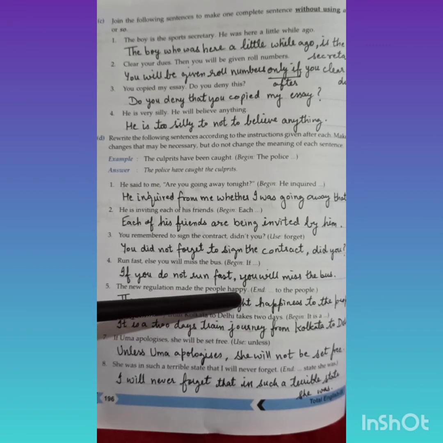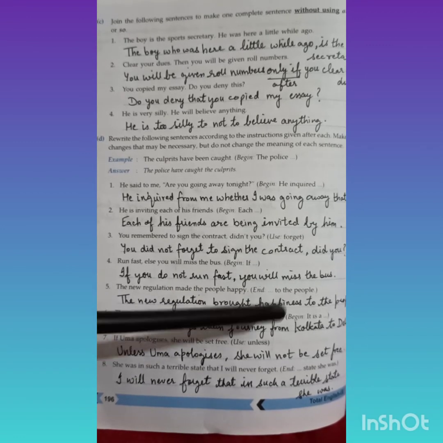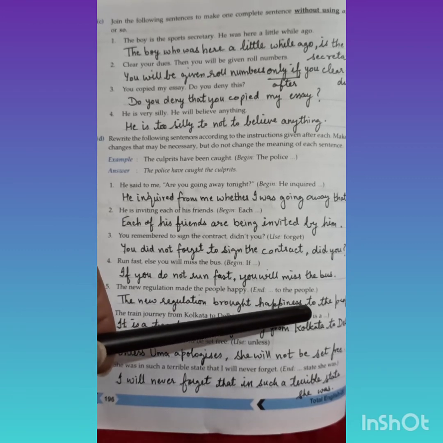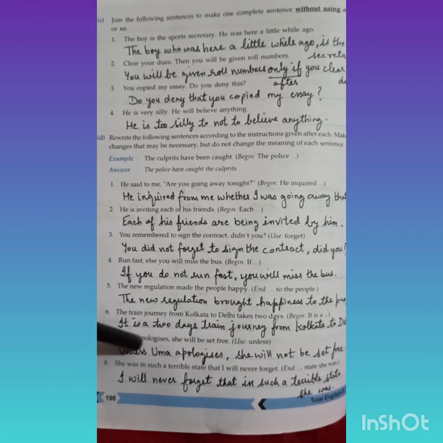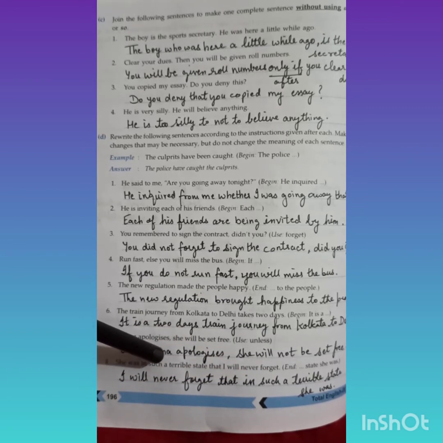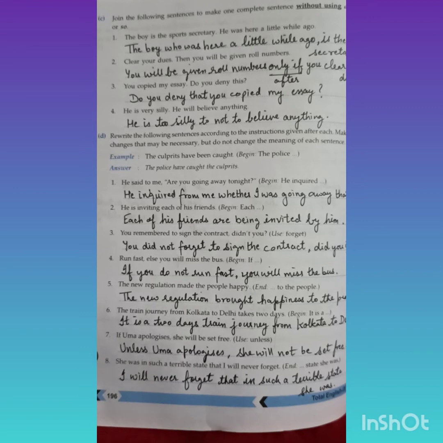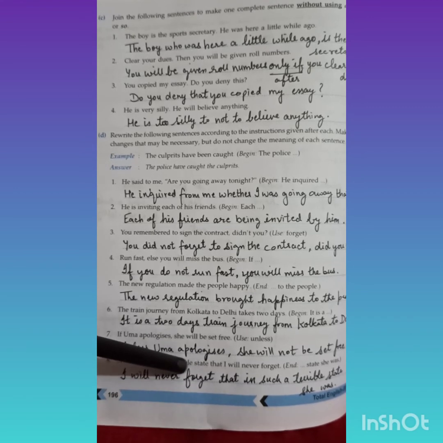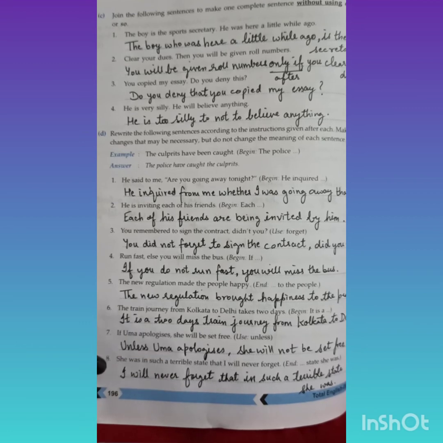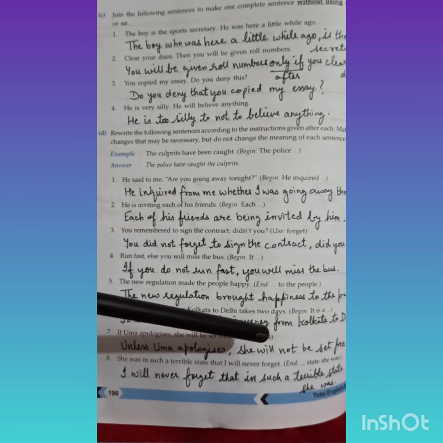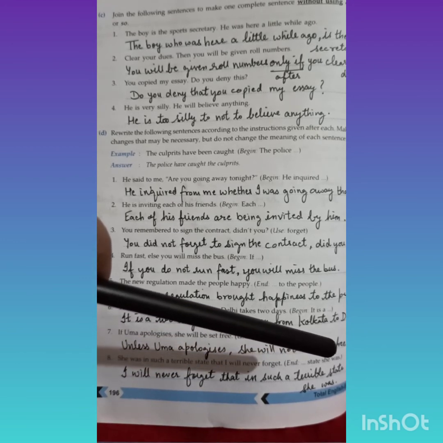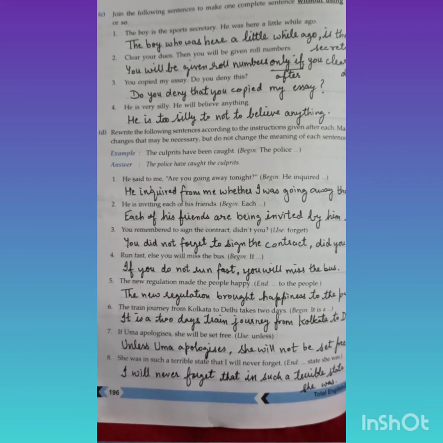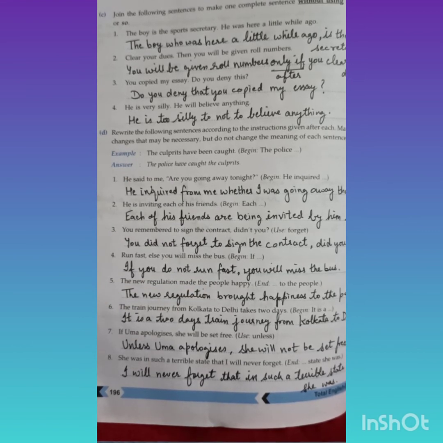The new regulation made the people happy. The new regulation brought happiness to the people. The train journey from Kolkata to Delhi takes 2 days. It is a 2 days train journey from Kolkata to Delhi. If Uma apologizes, she will be set free. Unless Uma apologizes, she will not be set free. She was in such a terrible state that I will never forget. End with state she was. I will never forget that in such a terrible state she was. With this, we complete exercise of chapter 12. Thank you, children.